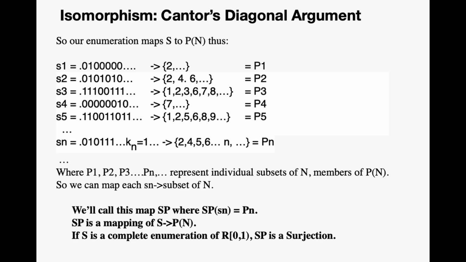So we can map each S sub n to a subset of n. We'll call this map SP, where SP of Sn is equal to Pn. So SP is a mapping from S to the power set of natural numbers, and if S is a complete enumeration of reals in 0, 1, then SP would be a surjection.